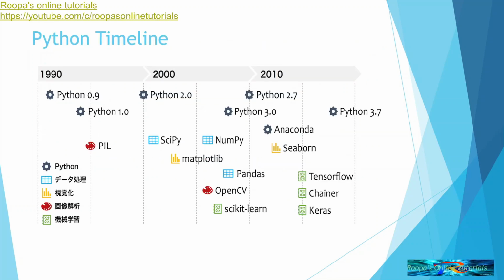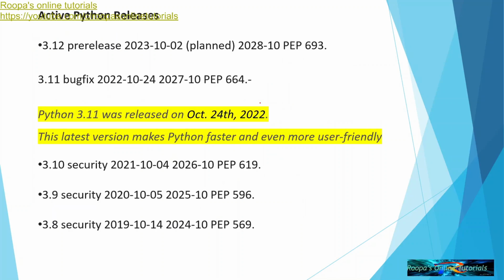So this is the Python timeline, which I have now discussed. We started with 0.9, then it was 1.0, then 2.0, and in 2010 it was 2.7, and later Python 3.0 was released in 2008. Still the 3.0 series is continuing, and the latest version that we talk about is 3.11. Here I have the latest releases of Python. You can just go through that.